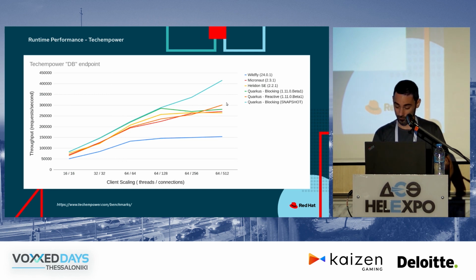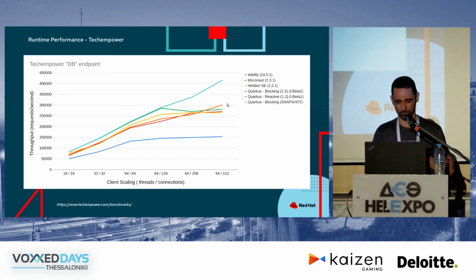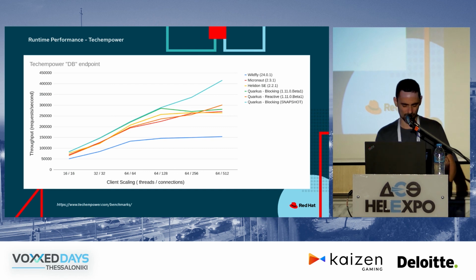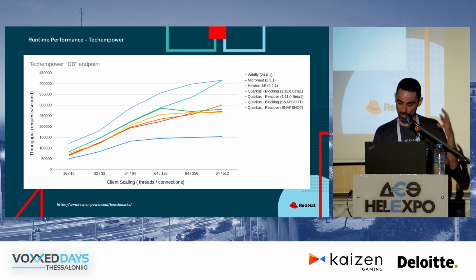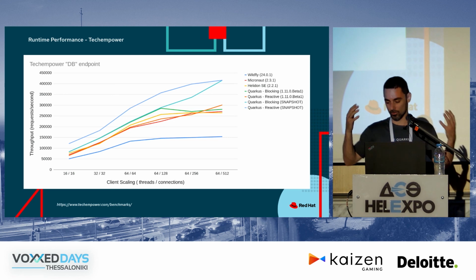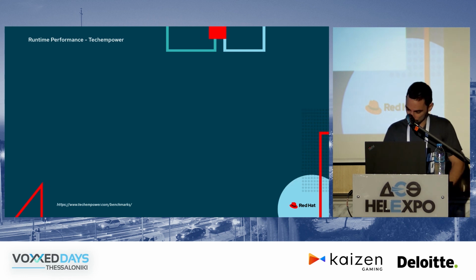Our performance has improved vastly. Oh, and I should say that this is for the TechEmpower benchmark. TechEmpower, I think, is one of the most well-known load testing benchmarks out there. It's releasing a new round very, very soon, so you'll be able to see the updated numbers. So Quarkus blocking is already very much better than what it was before, and obviously better than anything else. And the reactive style, again, scales a lot better than the blocking one. It basically gives you more throughput than the blocking one. So depending on the use case, you might want to use that or not.